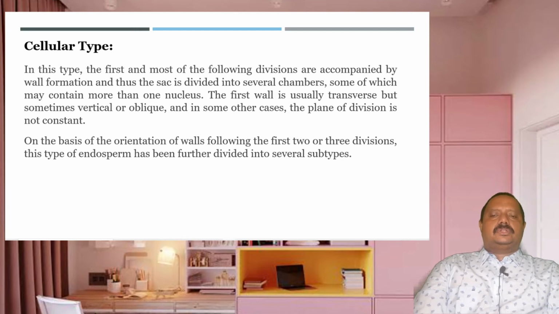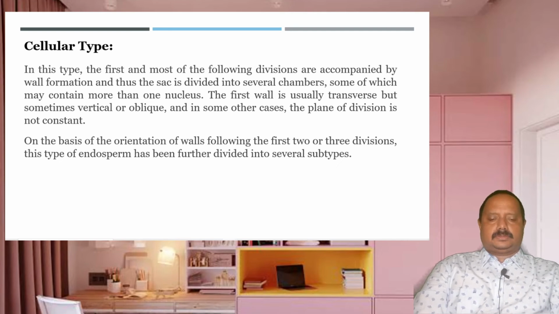On the basis of the orientation of the walls following the first 2 or 3 divisions, this type of endosperm has been further divided into several subtypes, but we are not going into such details. If a question is asked on different types of endosperm, you just mention the cellular type, nuclear type and Helobial type. There are subforms, or much diversity, in each of these forms.